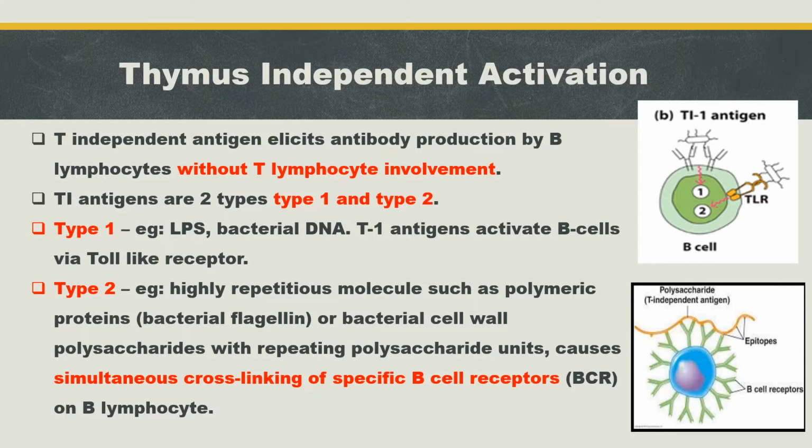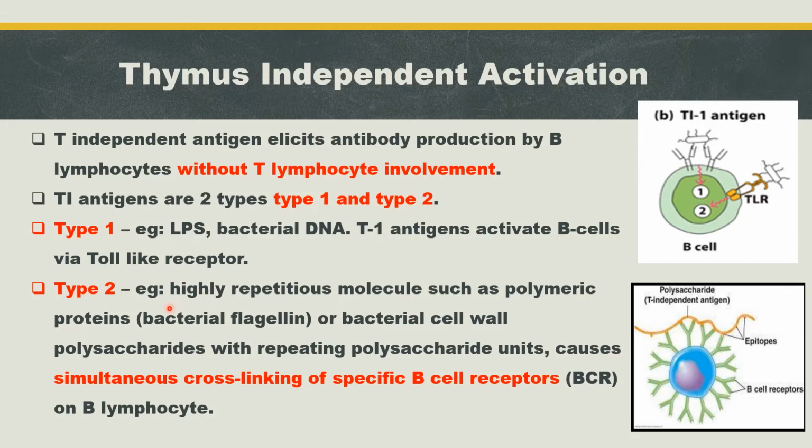Examples for type 1 are lipopolysaccharide, bacterial DNA, etc. Type 1 antigens activate B cells via toll-like receptor. Here in this picture you can see that the first signal is given by cross-linking of the B cell receptor with antigen, and the second signal is given by toll-like receptor. This is how a B cell gets activated with the help of thymus independent antigen.